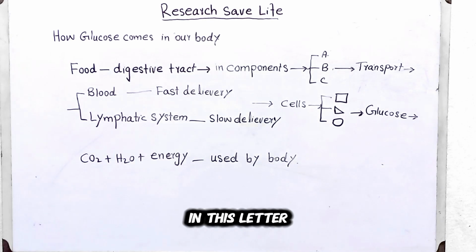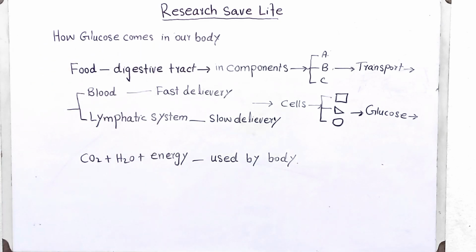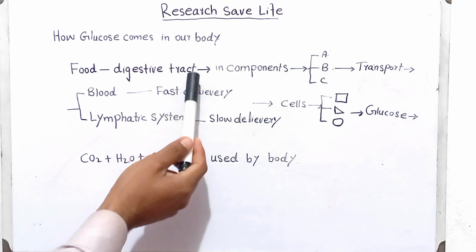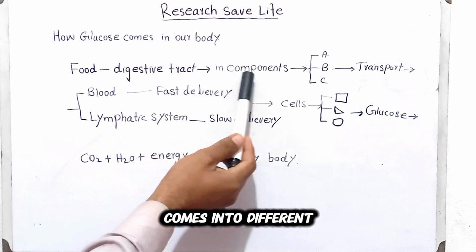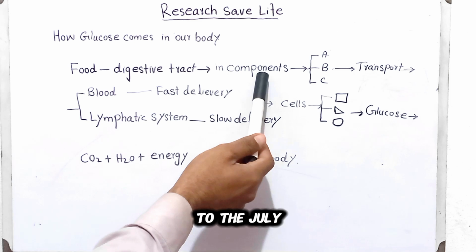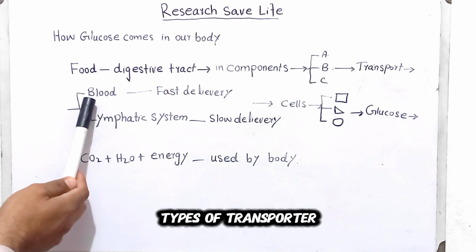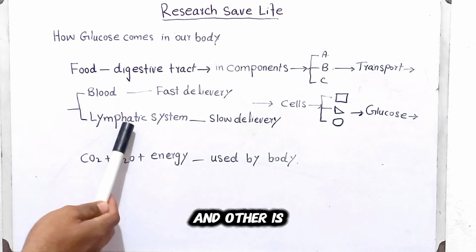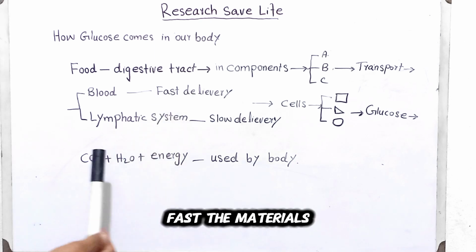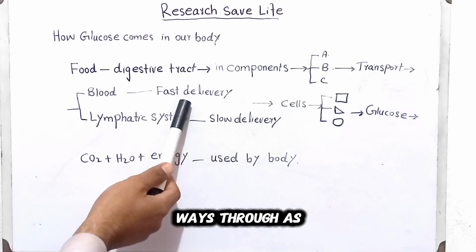So in this lecture we shall learn how glucose comes into our body. The first step is food. We eat food through the mouth. Then it comes into the digestive tract, where it is converted into different components, for example A, B and C. Through the villi of the small intestine, it is transported by two types of transporters: blood and the lymphatic system. Material that goes into blood is delivered so fast. The material that goes into the lymphatic system is delivered slowly compared to blood.